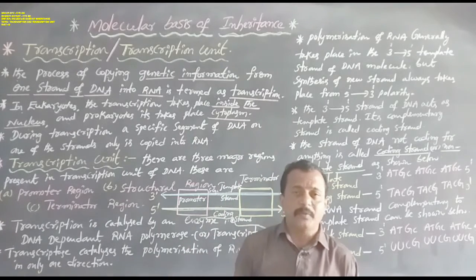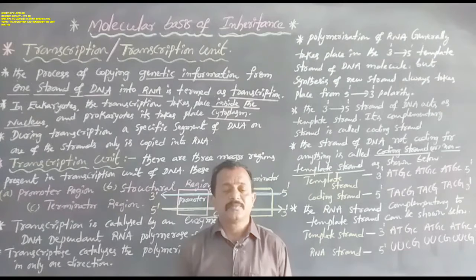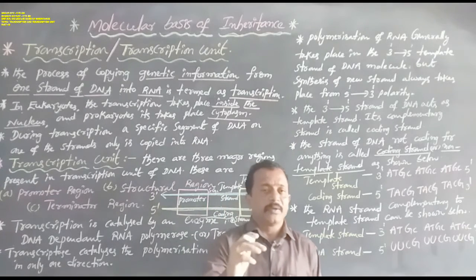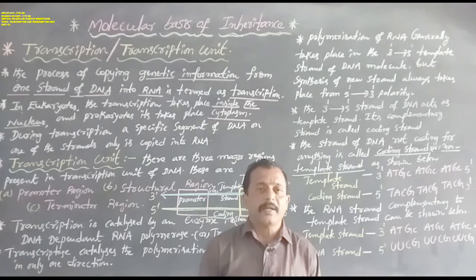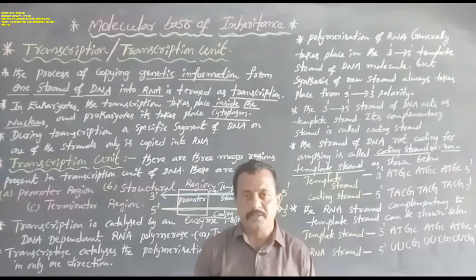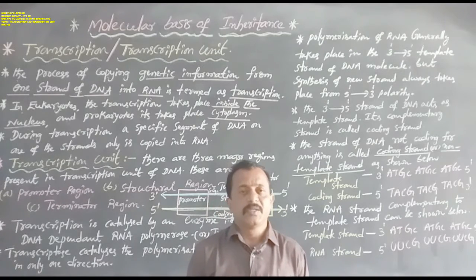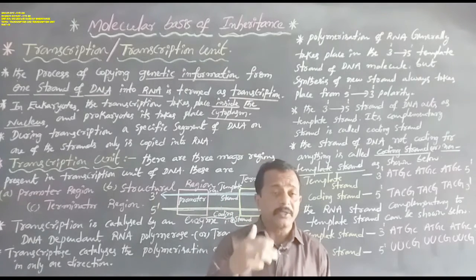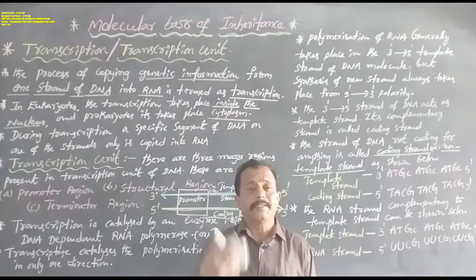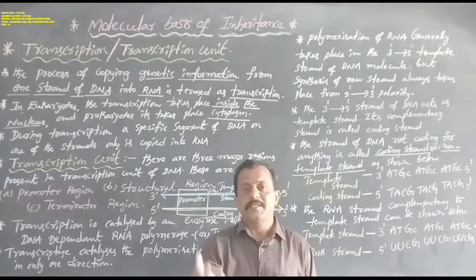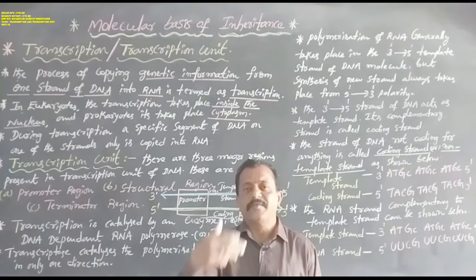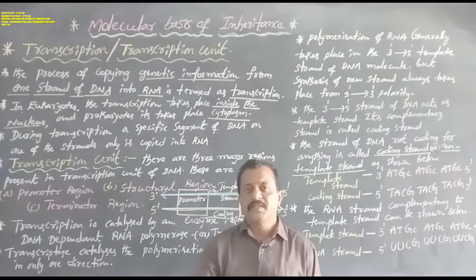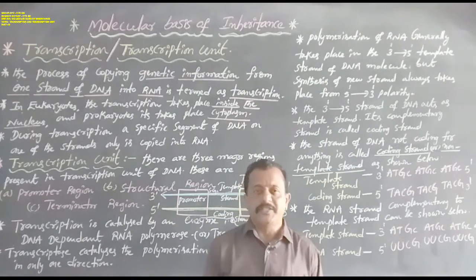What is the meaning of transcription? It occurs in the transcription unit, and how many regions are present in the transcription unit? So the transcription unit of DNA contains three regions. These are the first one, a promoter region; the second one, a structural gene region; and the third one, a terminator region.